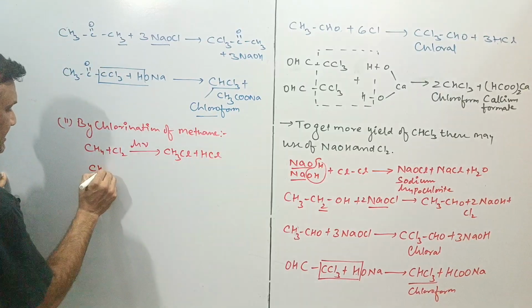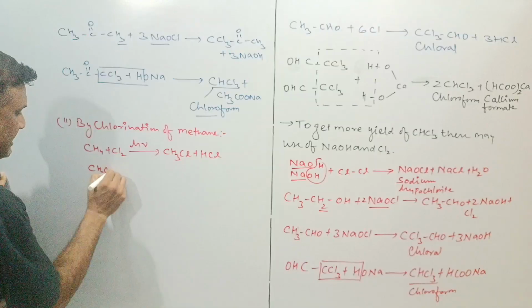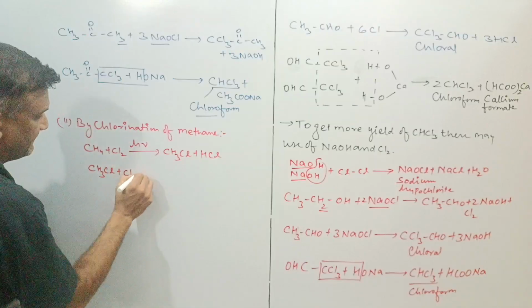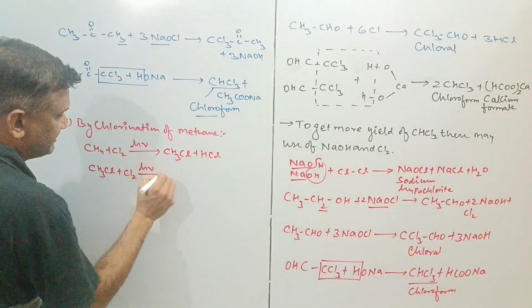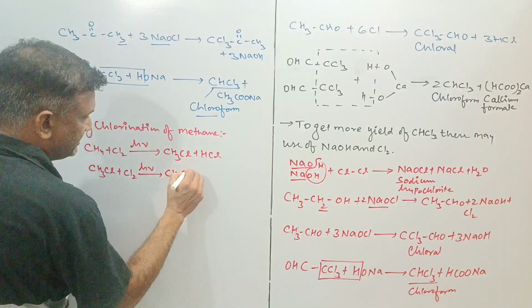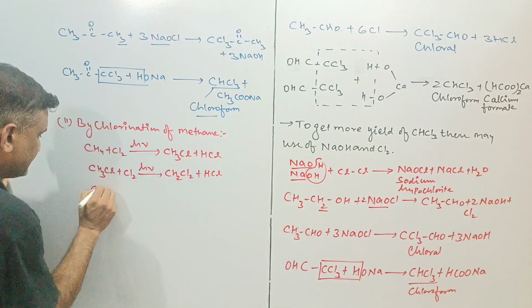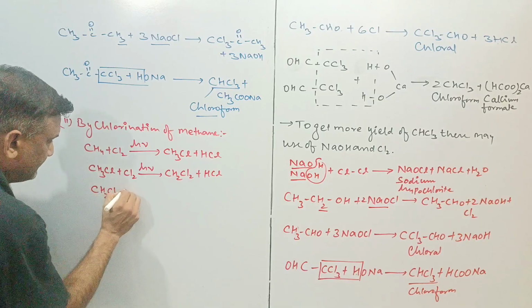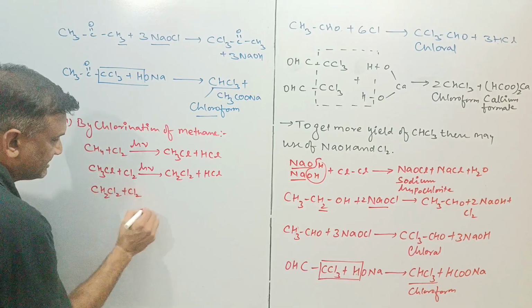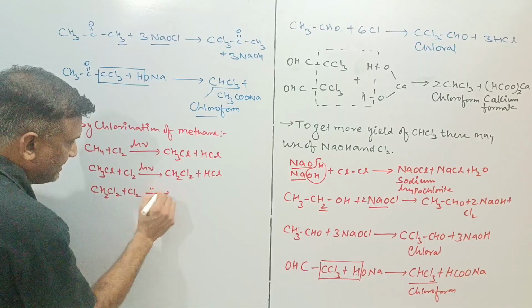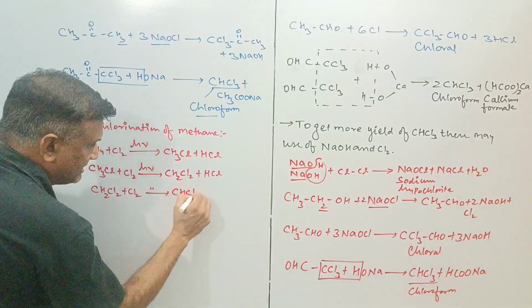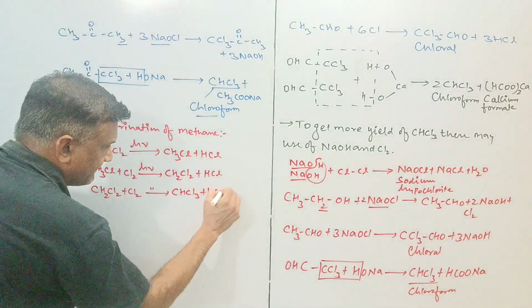This is the CH3Cl, again with the reaction of Cl2 and light, giving CH2Cl2 plus HCl. This is the CH2Cl2, reaction with Cl2 gives CHCl3 plus HCl.